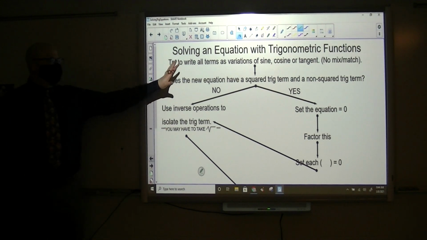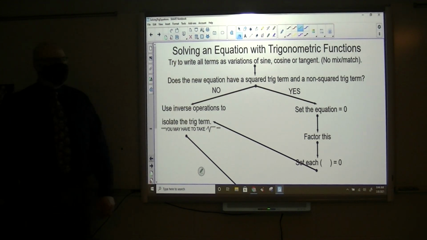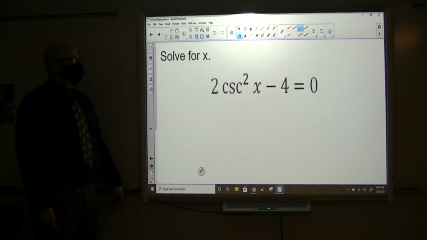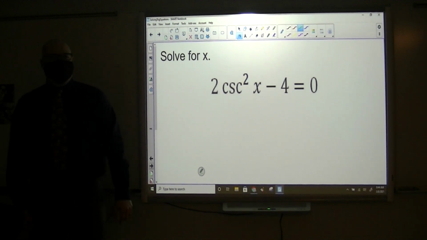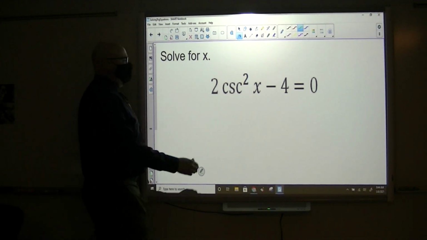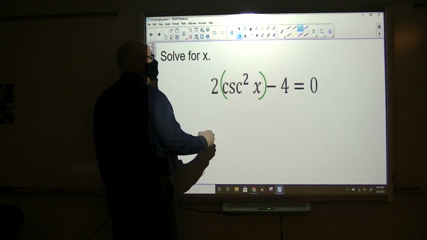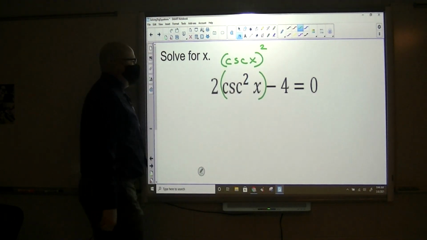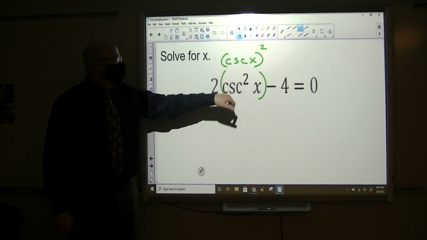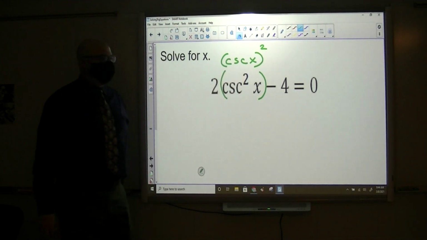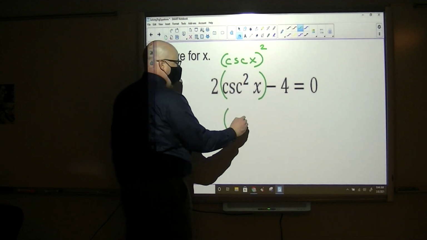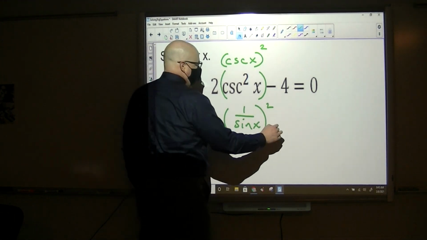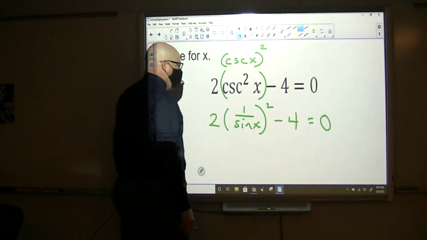so solving trigonometric functions, we have a flow chart where you have a choose your own adventure, right? Try to write all terms as variations of sine, cosine, or tangent, no mixing and matching. This doesn't have any of those, right? But it can, okay? Keep in mind that this is really this, okay? It's just an abbreviated way of writing that. And cosecant, and I'm going to jump down here, can be replaced with 1 over sine. So now this statement would look like this, okay?